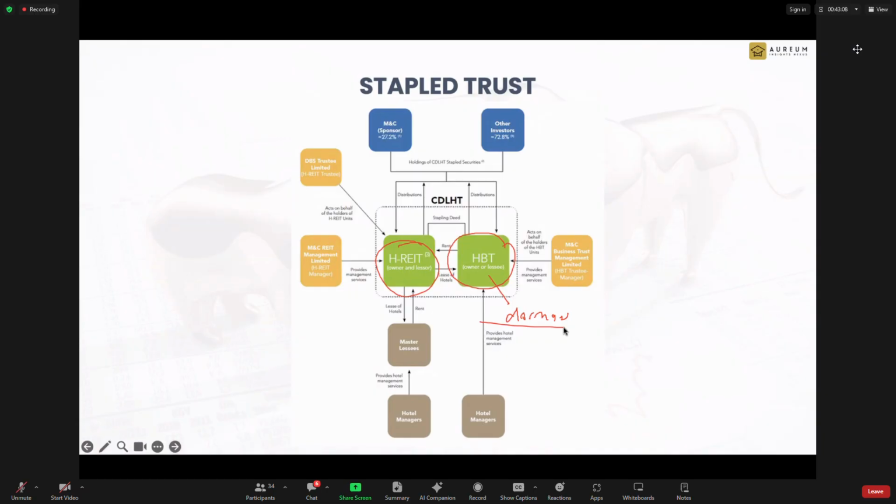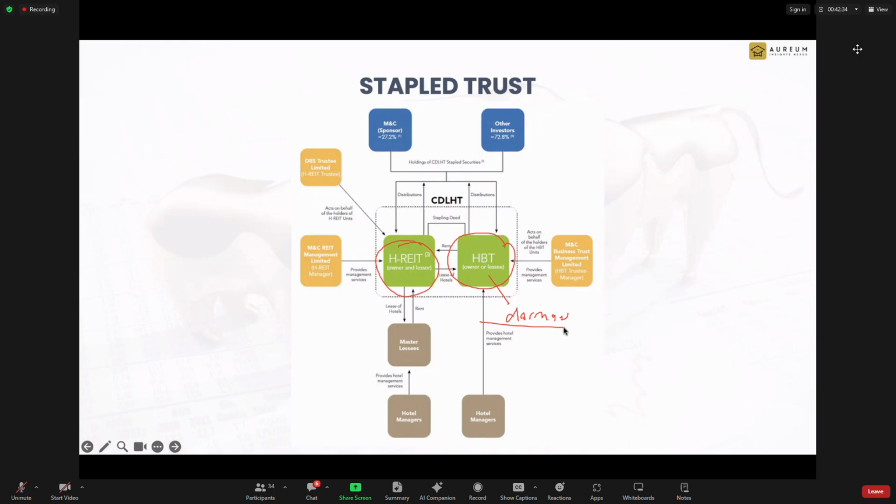So Hilton needs to pay OUE REIT rental income every month, and then OUE will pay investors the income as dividends. And what happens, touch wood, if one day Hilton were to go into financial difficulty? The hotel operator goes into financial difficulty, but that hotel is still there. And some advanced bookings will still be there. Okay, the booking still continues.